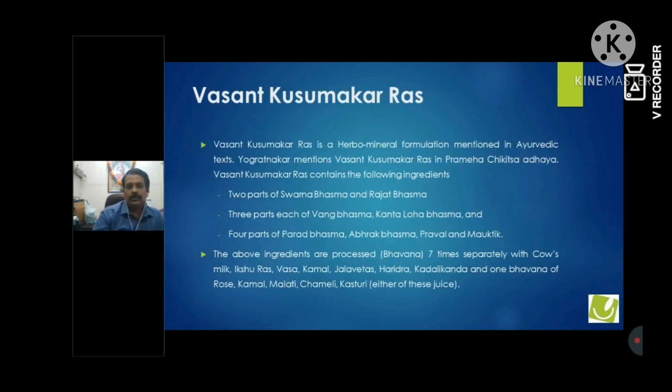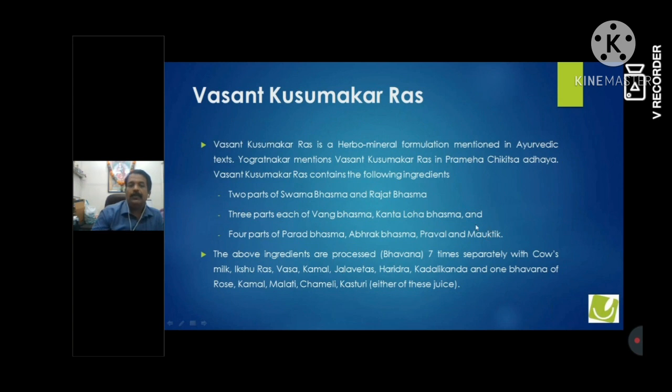Now Vasant Kusumakar is one of the best drugs we have used. This is the drug which we used in our diabetic retinopathy study during our MD. Vasant Kusumakar is a herbal mineral formulation which contains Suvarna and Rajat Bhasma, Vanga, Kantaloha, and Abhraka Bhasma. Vanga is best for Shukra. Kantaloha is basically for nourishment, and there are also Abhraka Bhasma, Praval and Moktik.